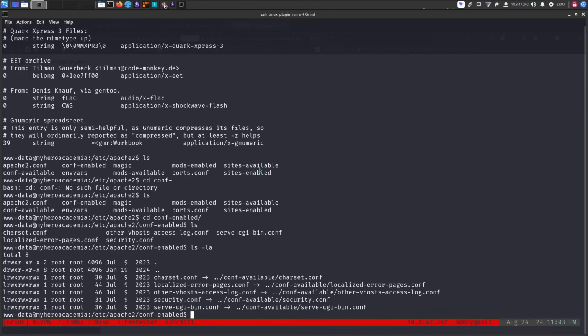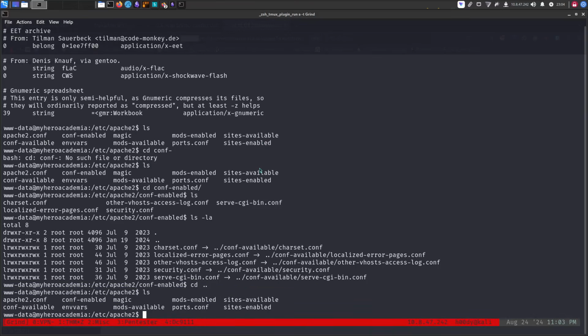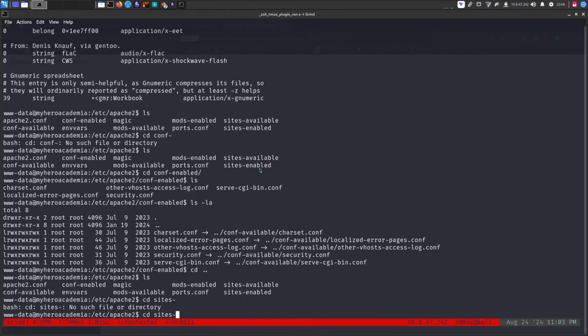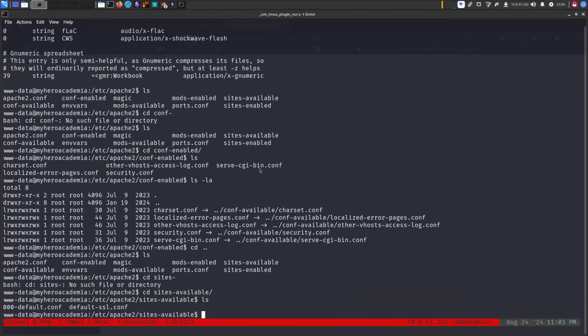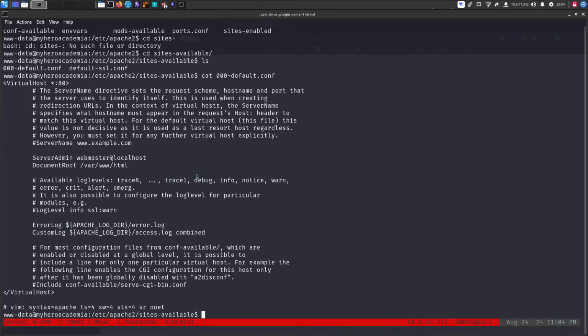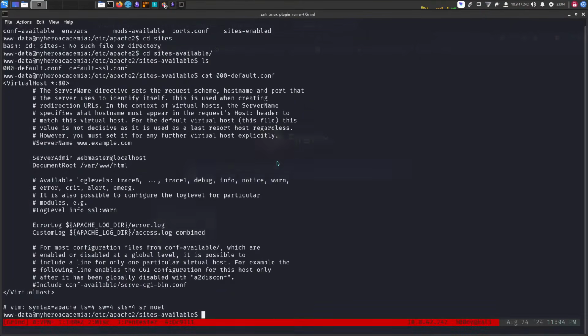So localized error pages, security.conf. Where did it specify exactly the path? No, hold up. It must have mentioned somewhere. How do we end up on this path? I wonder.